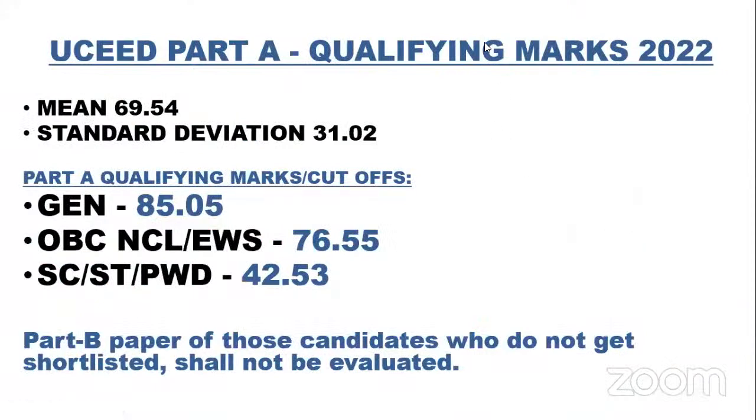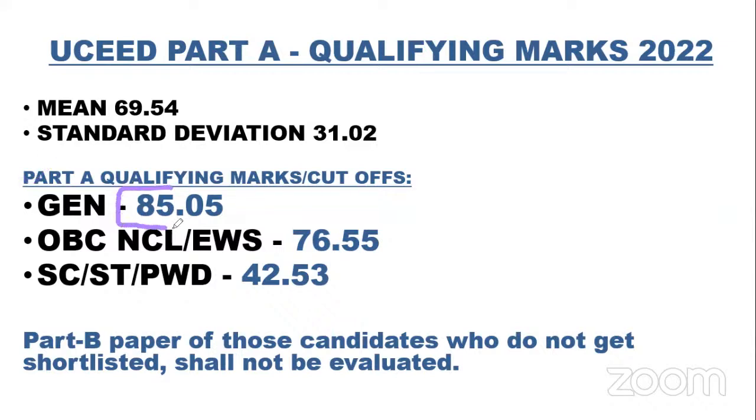Let's look at how it looks like. Yes, this is the sheet that we have all been waiting for. The mean is 69.54 and standard deviation is 31.02. Mean gives you the average performance of all the aspirants who have written a particular exam, and standard deviation shows how spread out the marks are that each aspirant has got. Is it close? Is it far away? Now, we don't have to get into the statistical part of all these things. We just have to see what exactly is the qualifying marks or cutoff marks for part A.